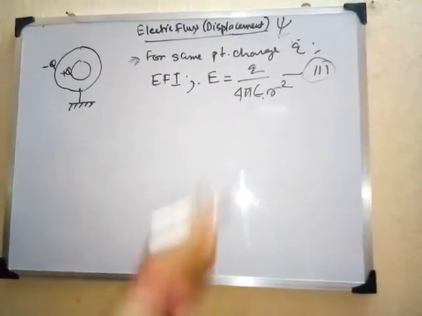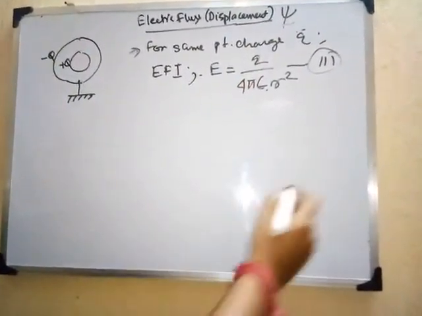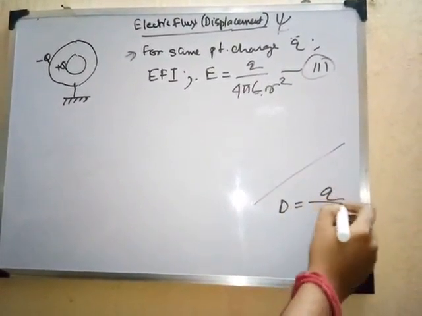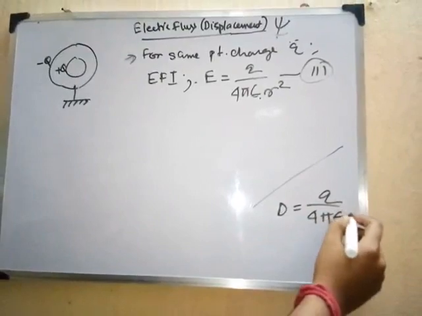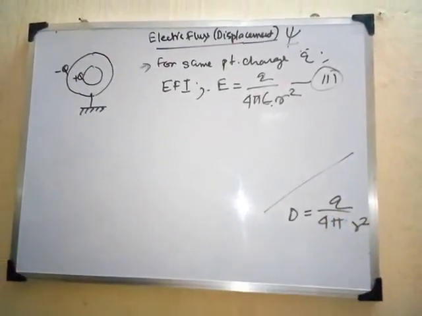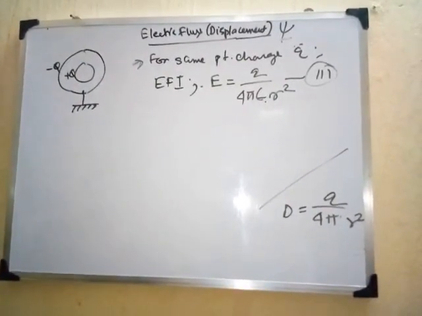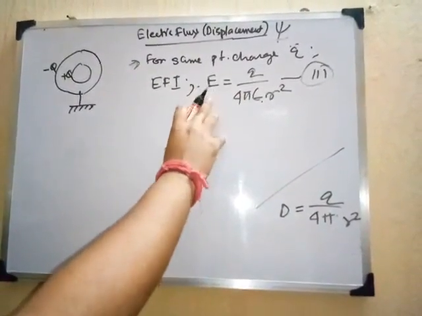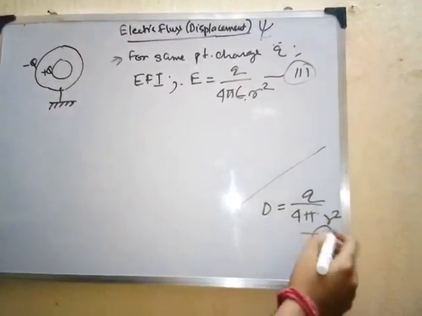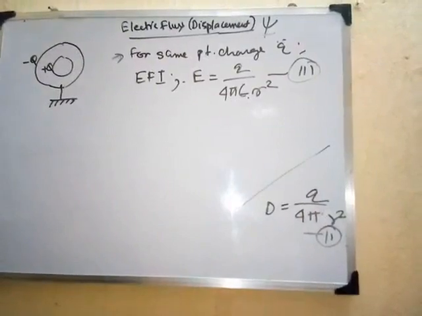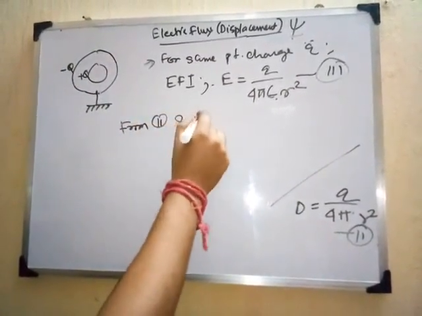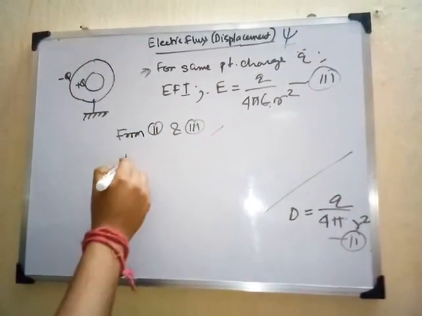So from equations 3 and 2, previously in equation 2 we got D equal to Q by 4 pi r square, epsilon was not there. Here we are getting EFI equal to Q by 4 pi epsilon r square. Now from these two equations, from 2 and 3, we can write that D, of course a vector,